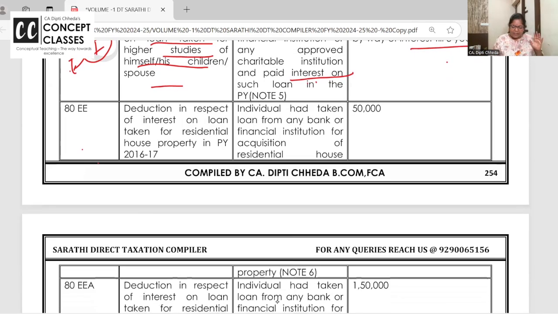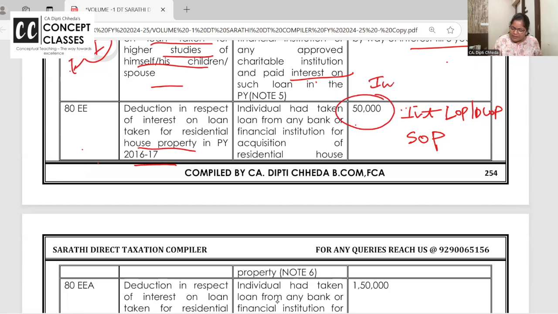80EE. This is if you have taken a housing loan in 16-17 and you are repaying the interest. Generally, full interest is deductible in case of a let out property and a deemed let out property. But if it is a self-occupied property, then in case of the default tax regime, no interest is allowed. If you opt out of the default tax regime, then interest is allowed up to 2 lakh, sorry, not 1,50,000, up to 2 lakh in income from house property. In a self-occupied property you can show the interest, and over and above that, 50,000.